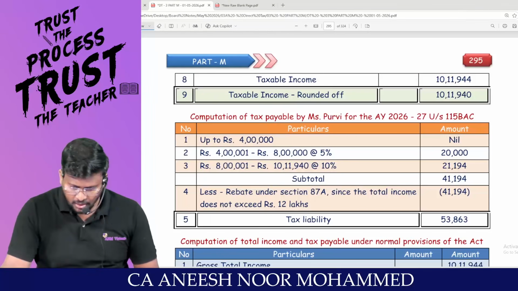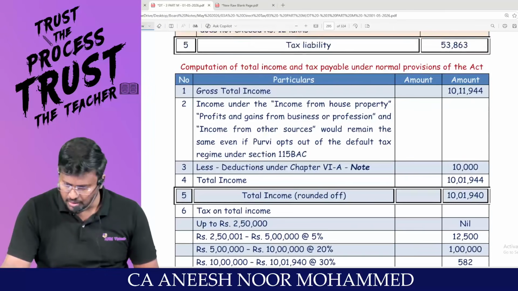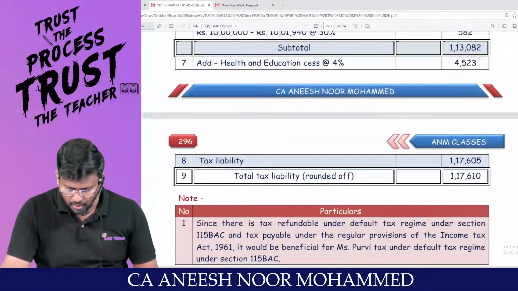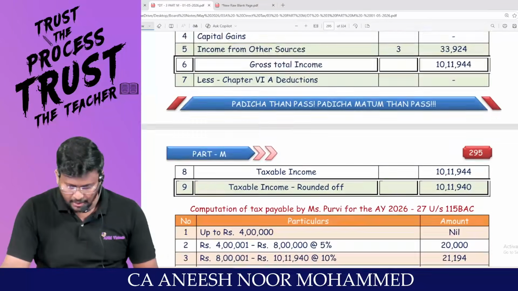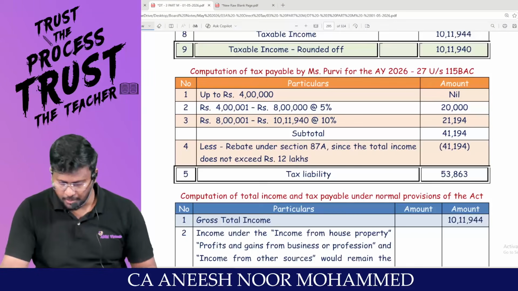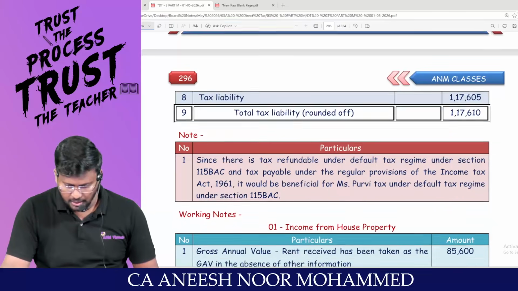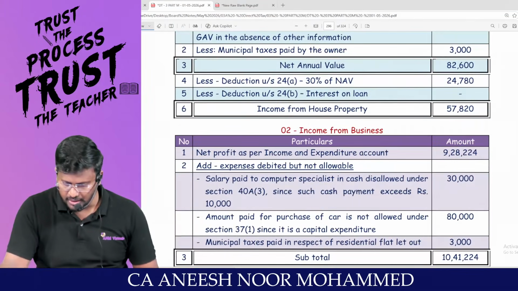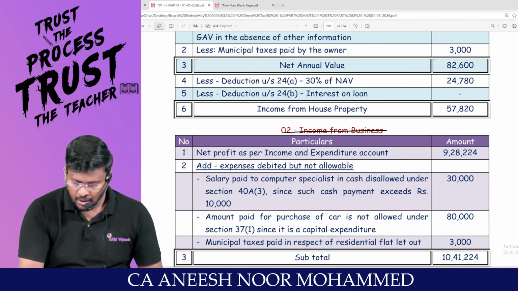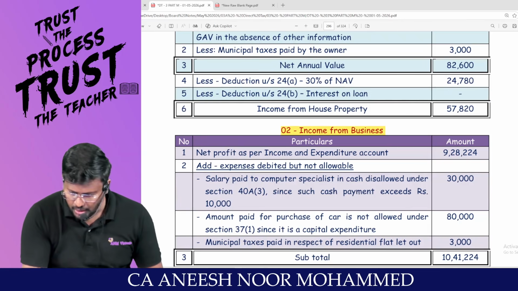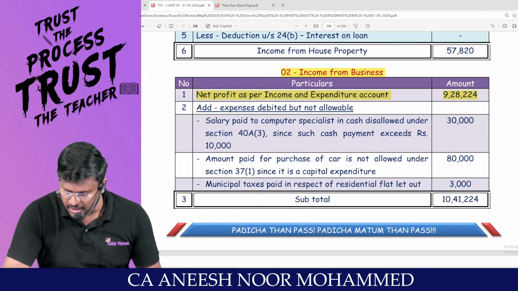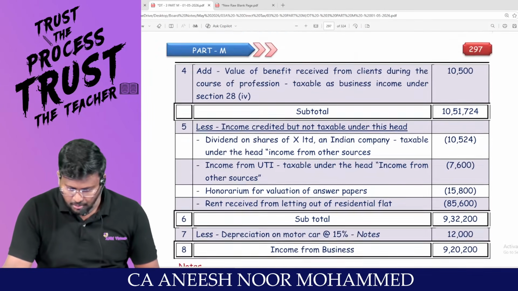This is what the PGBP income is all about. House property 57,820, I think it is below. Yes, this is house property and this is income from business. First, since it is an impurity, I will take net profit as per income and expenditure account and I will remove the impurity.